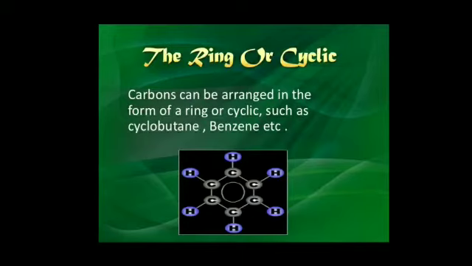The ring or cyclic hydrocarbon. Carbon can be arranged in the form of a ring or cyclic, such as cyclobutane, benzene, hexane, etc.